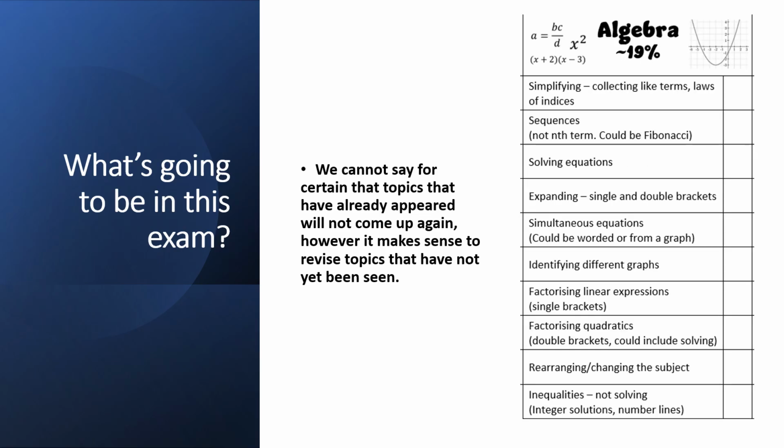We can think about algebra in exactly the same way. All of these things could come up. They're not all going to come up, but there are lots of things we don't need to revise. So when you're thinking about your revision for the night before the exam, be choosing from this list things that you know that you aren't confident on. If you know you struggle with simultaneous equations, choose that. If you know you struggle with factorising, choose that to work with. Don't choose something that isn't on this list that we might have already had.